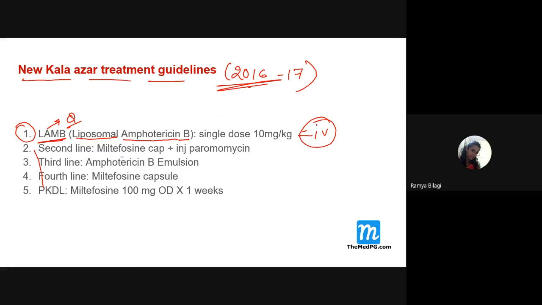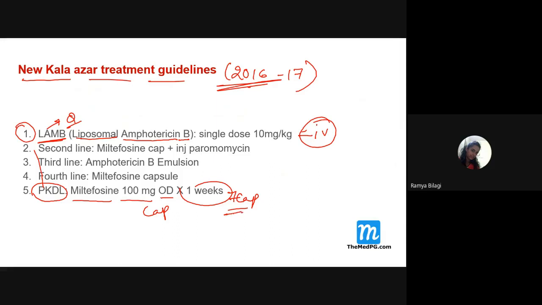What is the second line, students? Miltefosine capsule plus injection paromomycin. It's a combination therapy. Then for PKDL, what is the treatment? Miltefosine 100 milligram once daily, in capsule form, for 1 week, that is 7 days. Yes. So this, if you remember, is more than enough.